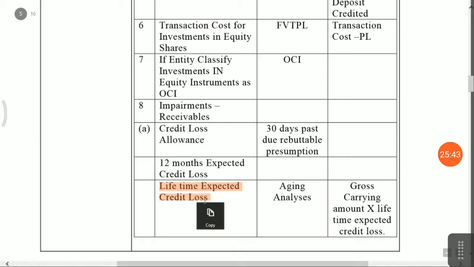How can you do the calculation? You have to export the aging analysis from the accounting software: 0 to 30 days, 30 to 60 days, 90 to 180 days, above 180 days. From each column total, you have to multiply a certain percentage, and that is your lifetime expected credit loss. Now what is the meaning of credit loss? There is less chance of recovery, meaning a certain portion of discount. You can say it's a bad debt, simple meaning.